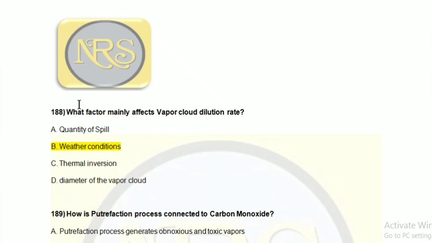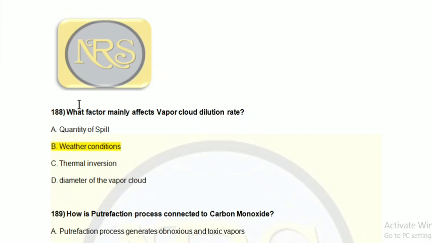Question number 188. What factor mainly affects vapor cloud dilution rate? Option A, quantity of spill; option B, weather condition; option C, thermal inversion; option D, diameter of the vapor cloud. The correct answer is option B, weather condition.